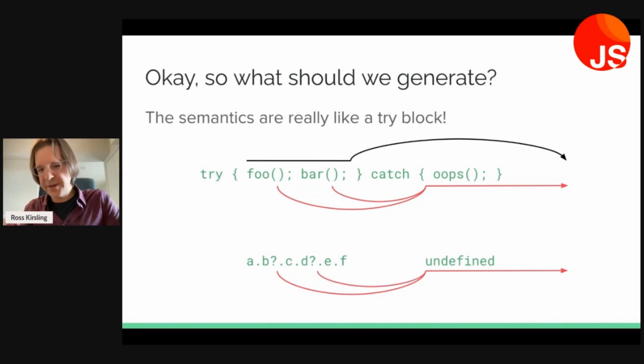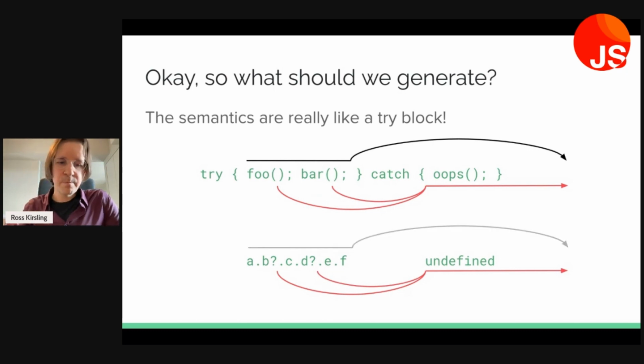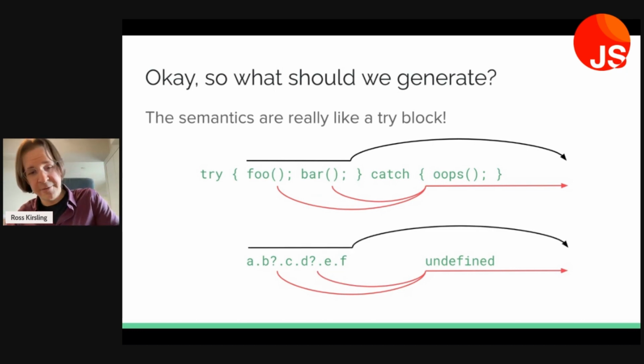So we return undefined, we go no further in the chain. Maybe we make it all the way to F, and then we return the value of F, and we don't worry about this undefined value. But one way or another, whatever gets returned as the value of this expression is ending up in the same place. Maybe this whole expression was being used as the argument to a function, but whether we return the value of F or whether we return an undefined constant, that value is going into the function in the same way.